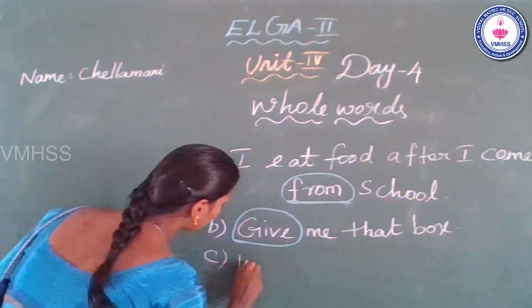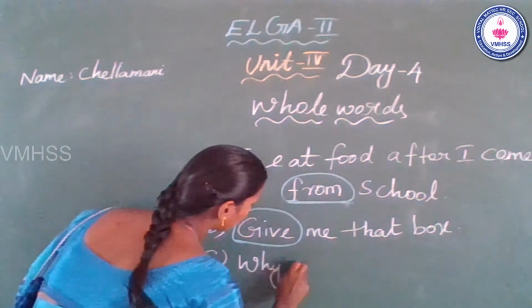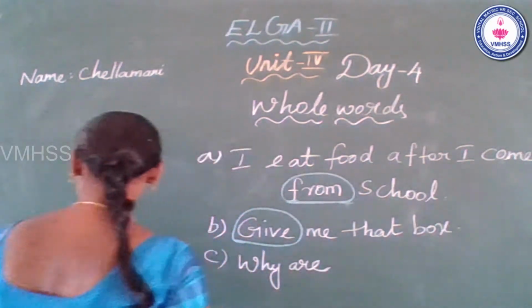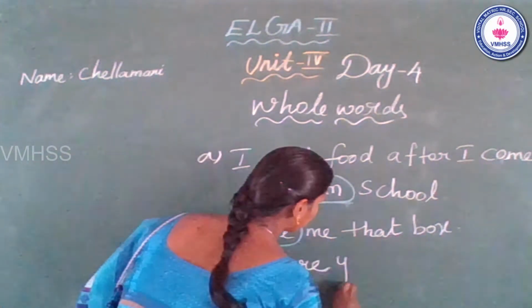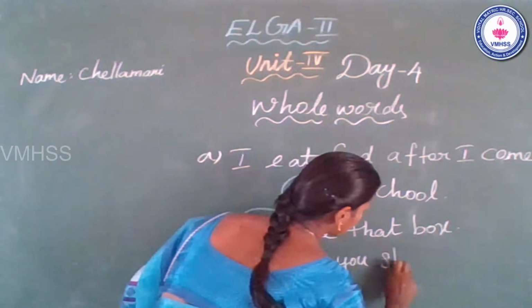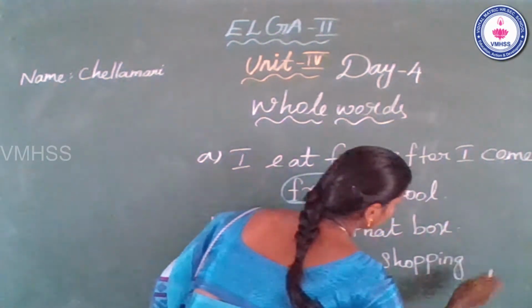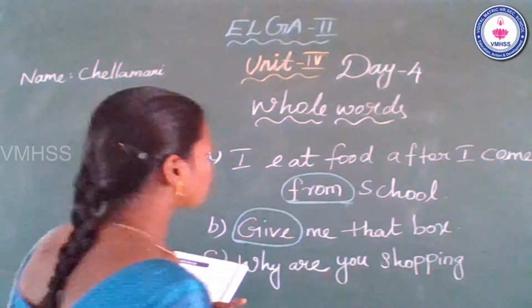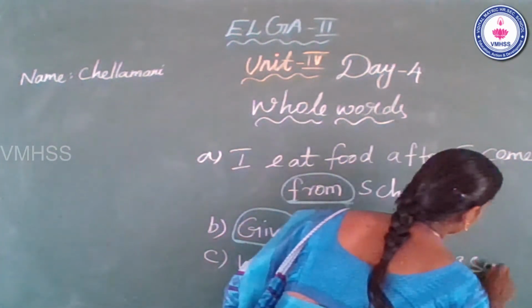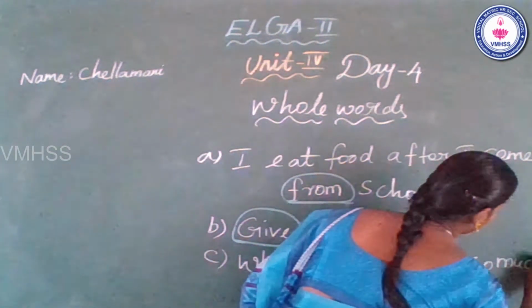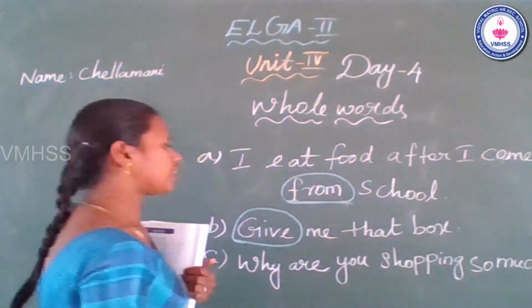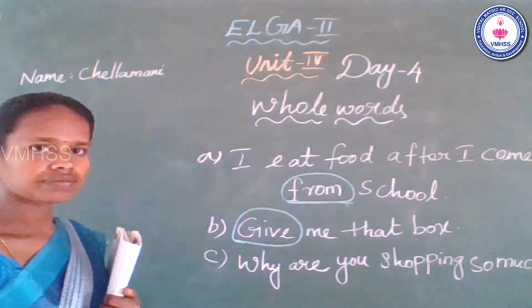Why are you shopping so much? Why are you shopping so much? You see any whole word in this sentence?